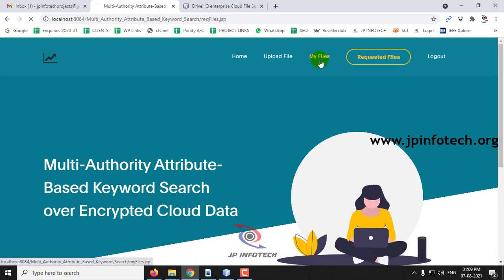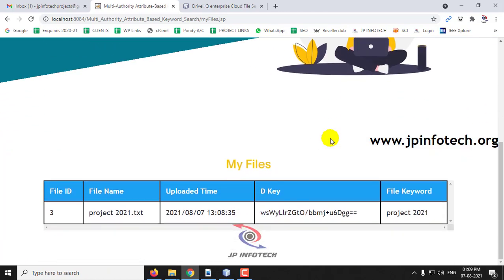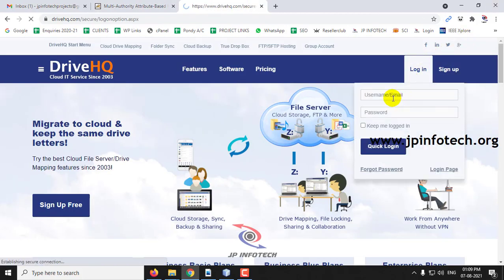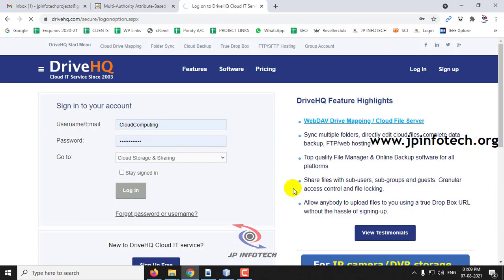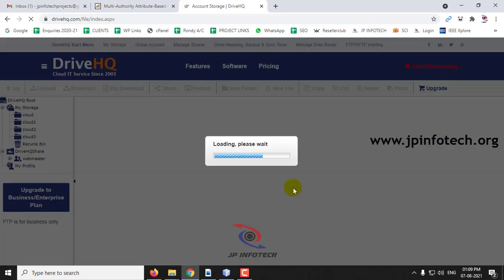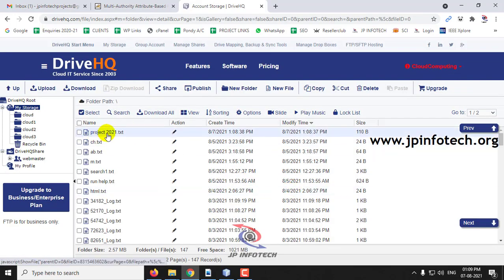So as I have mentioned already, this is a cloud project. We will be using the cloud service provider to upload the files, and this shows that the file has been uploaded in the localhost. So let me go to the cloud part and show you that. So let me log into the Drive HQ part. So here you can see project 2021.txt, and also you can see the date and time, that is 7/8/2021, 1 p.m.